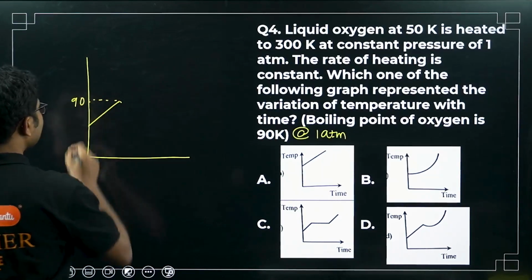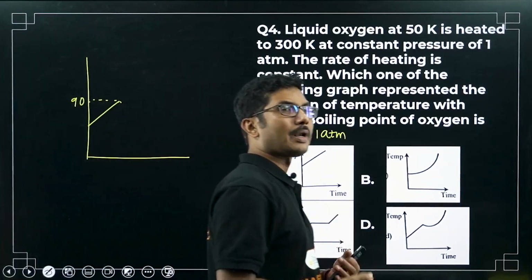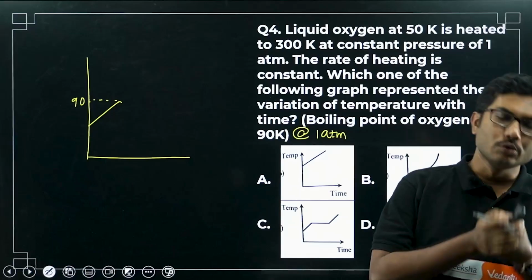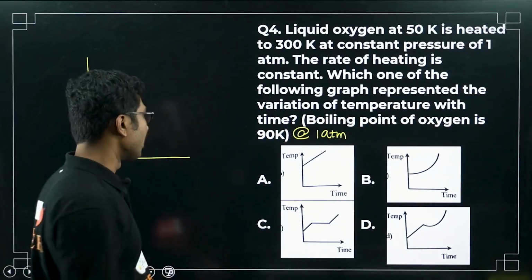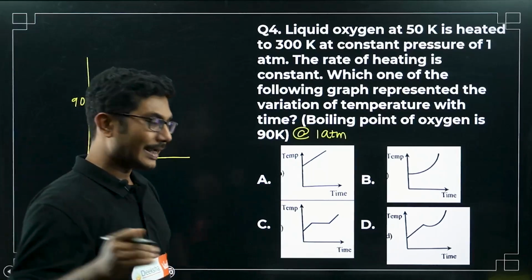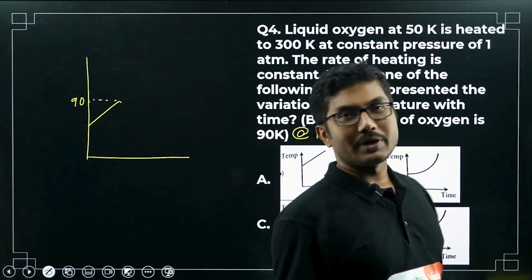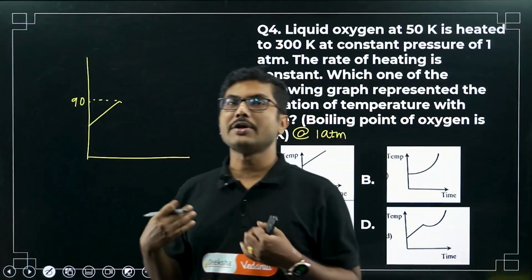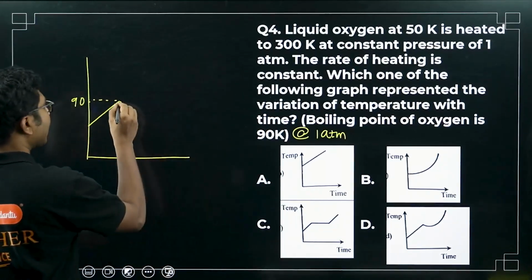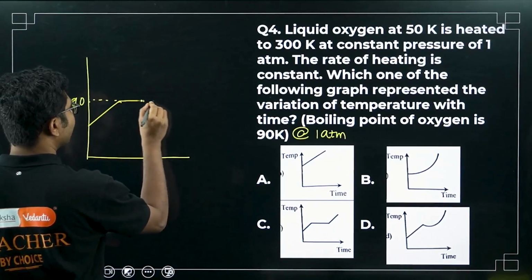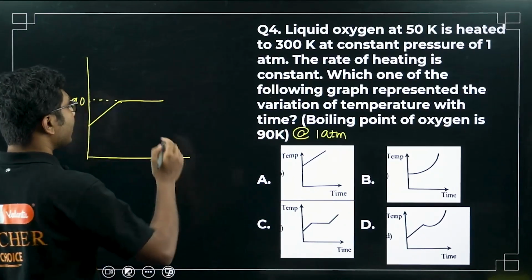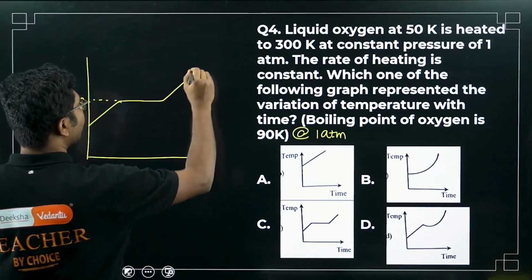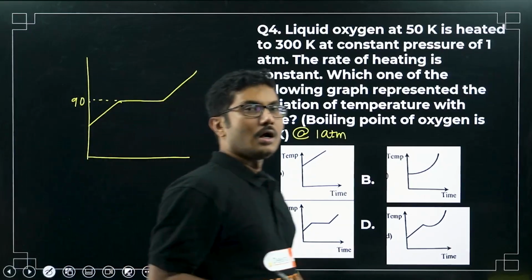at this point of time, whatever heat you supply will be used by the oxygen to convert into gaseous form. So till the entire oxygen is converted into gas, its temperature will not increase. It will remain constant. So it will be a flat graph. Till the entire oxygen is converted into gas, then again the temperature will increase. So very basic old theory.